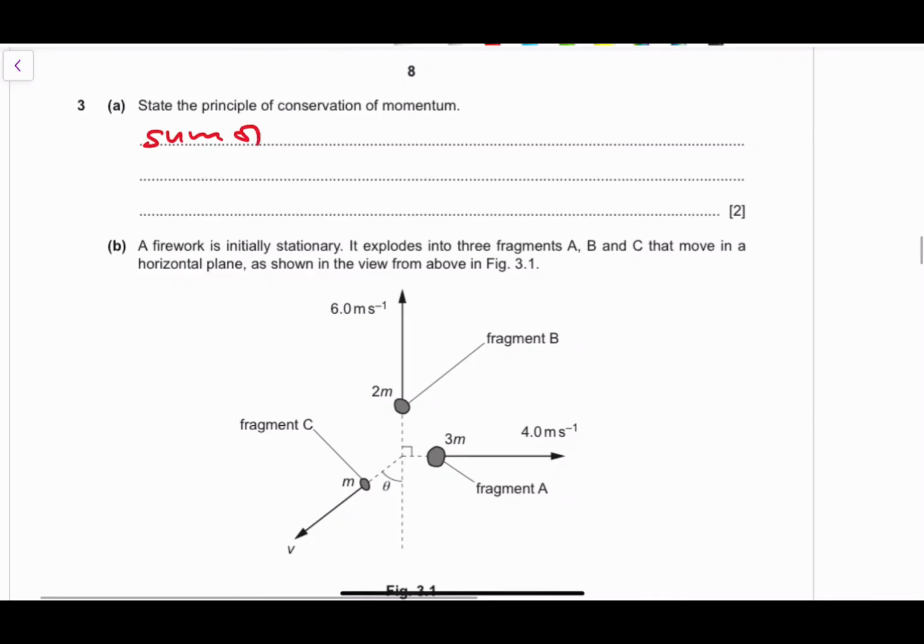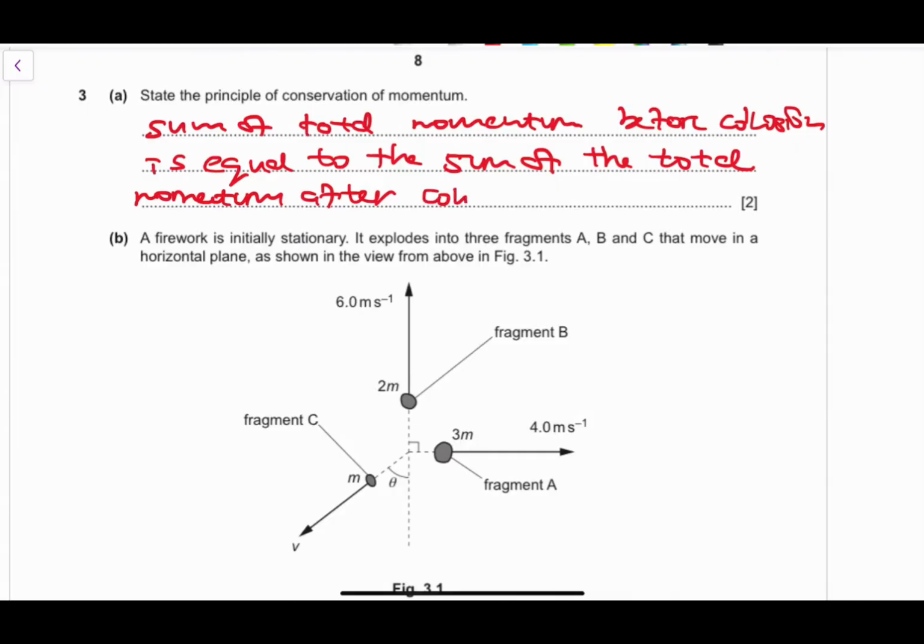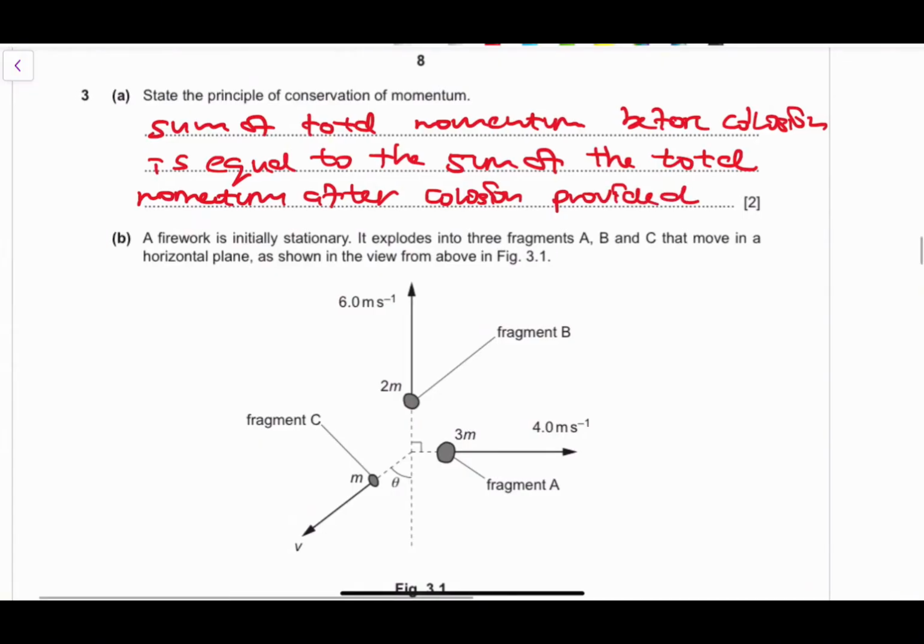Basically, the sum of the total momentum before collision is equal to the sum of the total momentum after collision, provided there is no external resultant force. So the 2 marks basically are from you stating the sum of the total momentum.